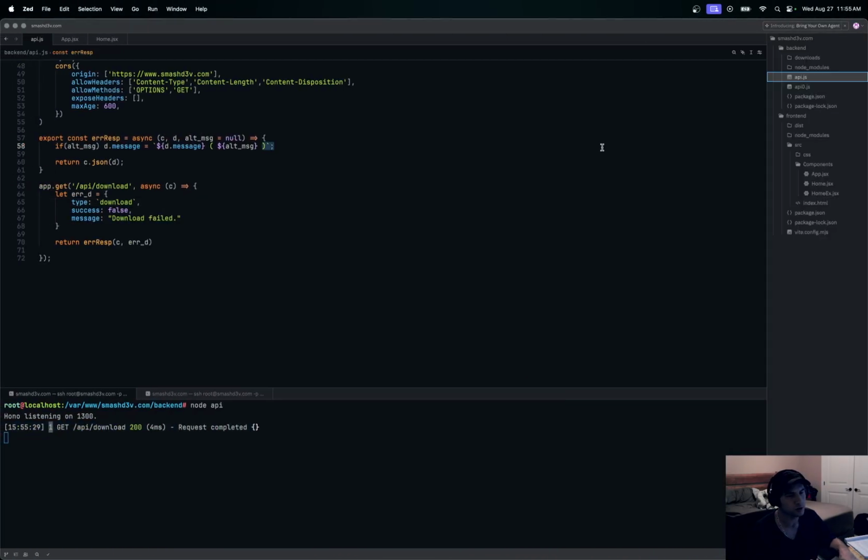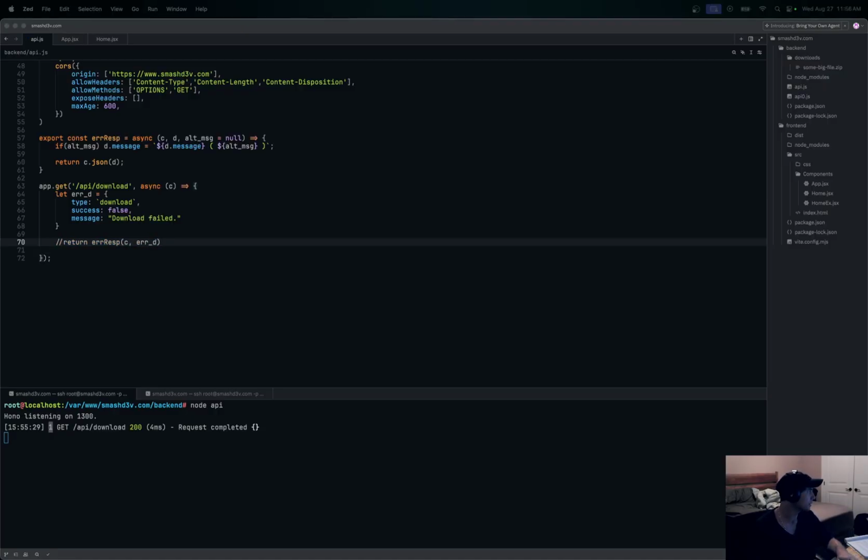So real quick, I'm going to show you where this is coming from. In our backend over here, we have this downloads folder with some-big-file.zip, which is 350 megs, and that's what we want to access, right? So let's set our backend up first to handle that download. So instead of returning an error response, what we're going to do on our backend is this. So we could say try, and we just catch this error here, and if we have an error, we'll return this here. Okay.